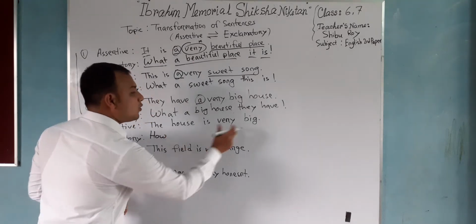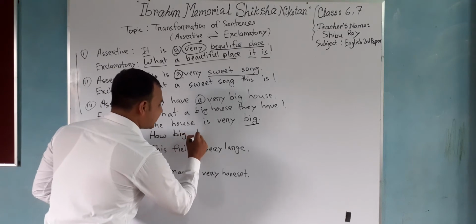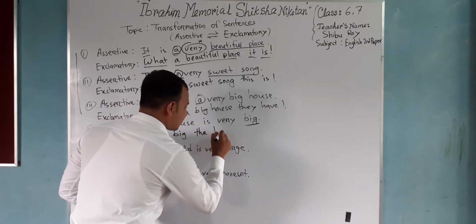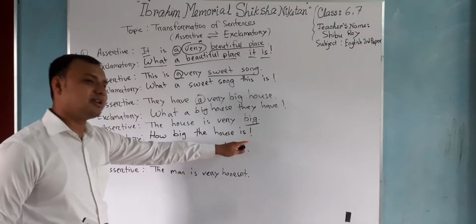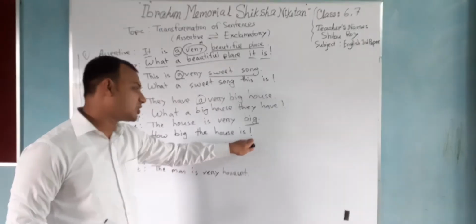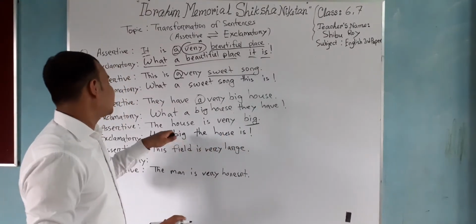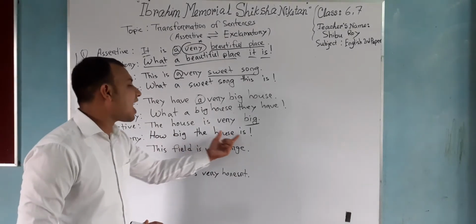After that, we'll put the latter part: how big the house is. And we also need to put the sign of exclamation. Without putting the sign of exclamation, your full sentence will be wrong. Understand? Okay, how big the house is.